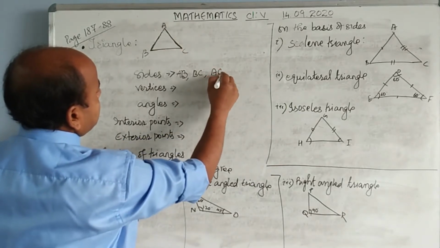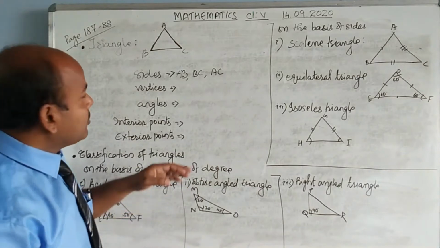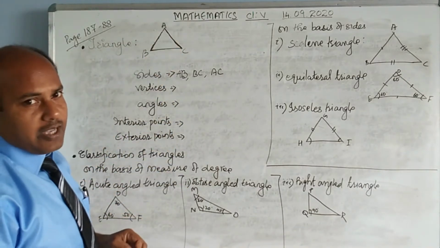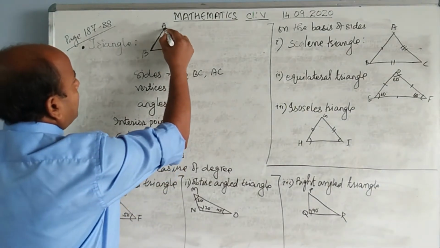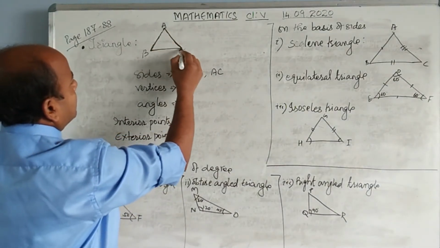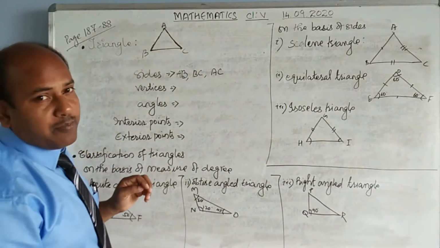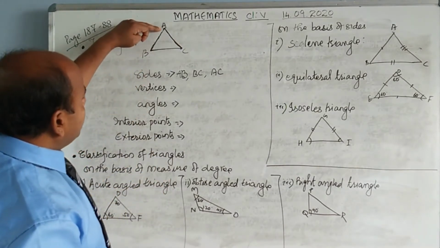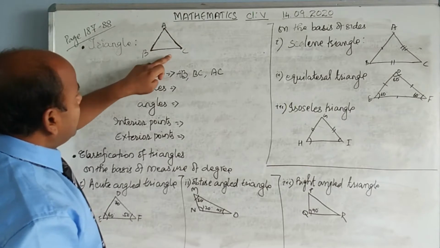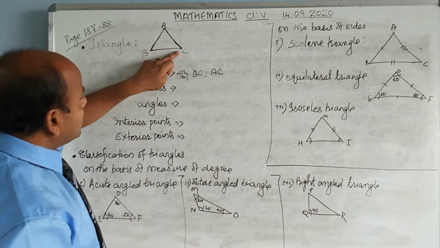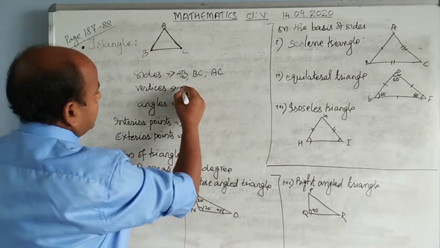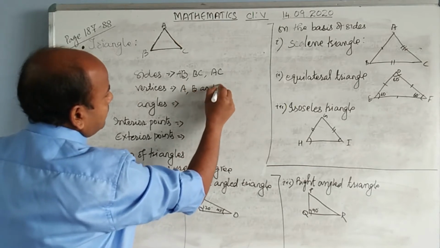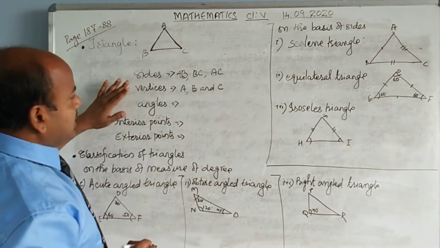So in this triangle there are three sides. The corners are called vertices; the singular is vertex. So the vertices of this triangle are vertex A, vertex B and vertex C.